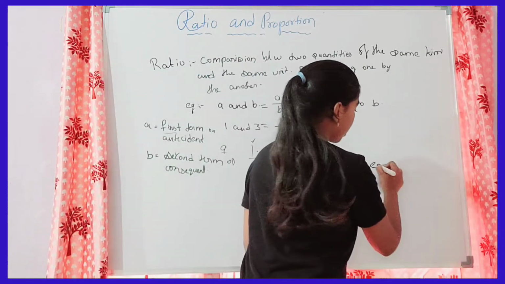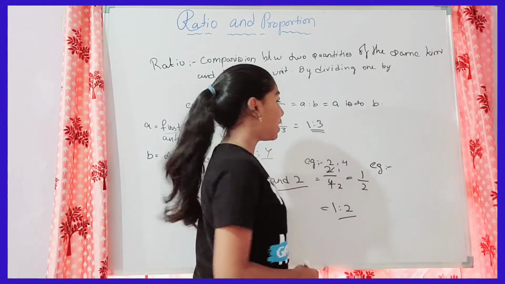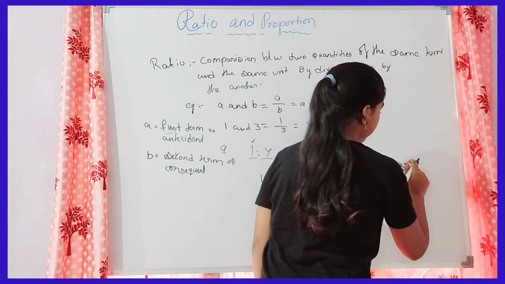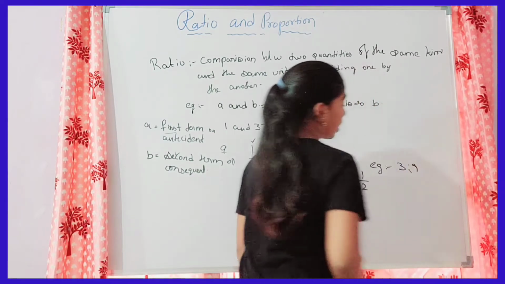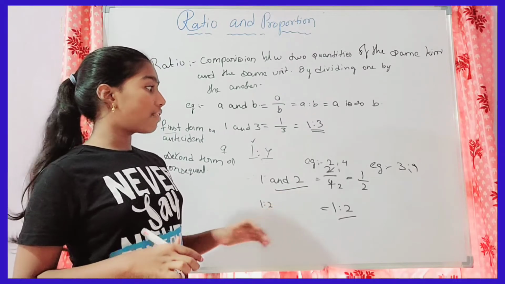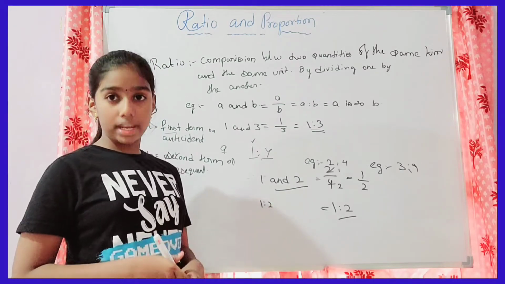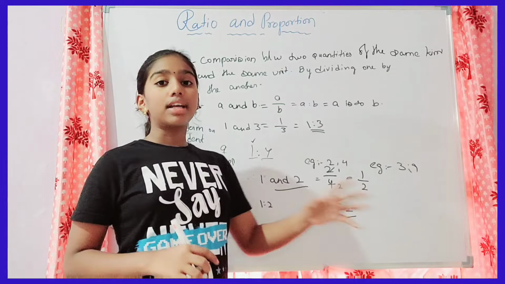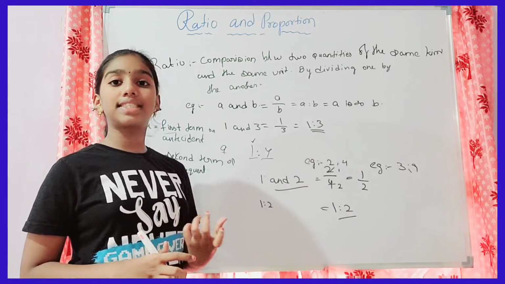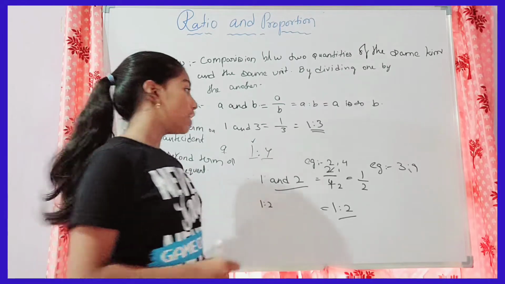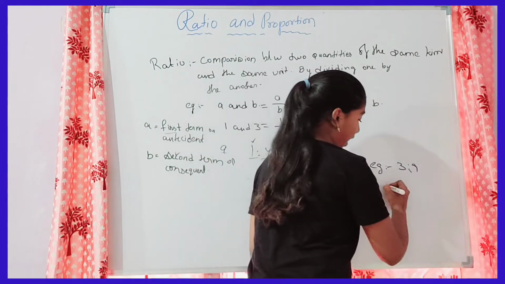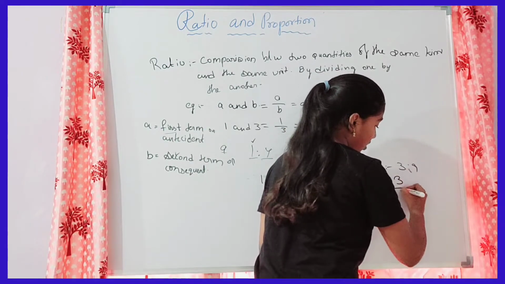I'm taking another example, 3:9. The HCF of 3 and 9 is not at all 1. So we have to convert those numbers to make their HCF 1. How? Just write it in the division form, the fraction form, that is 3 by 9.